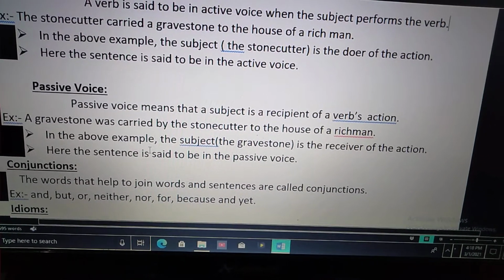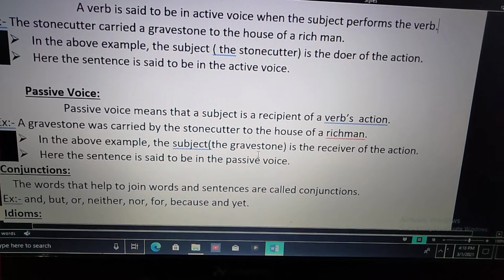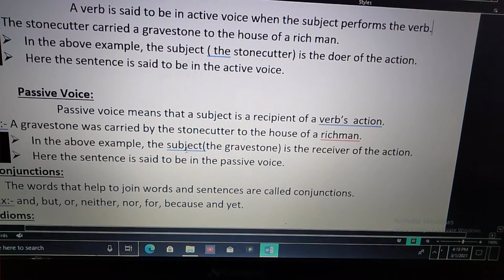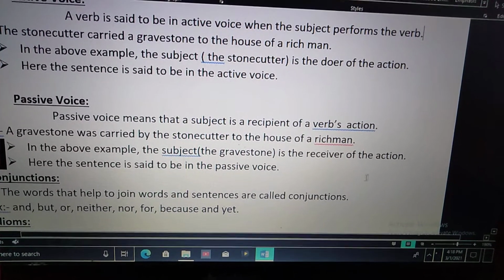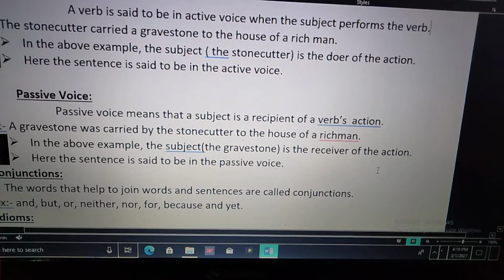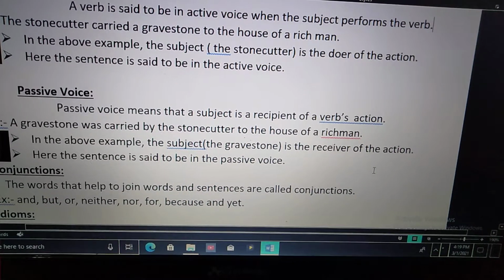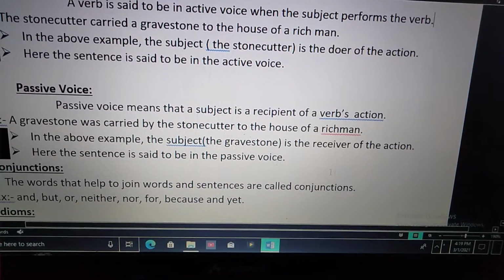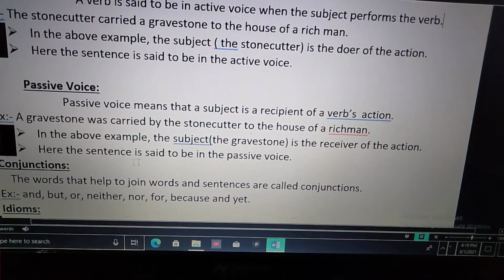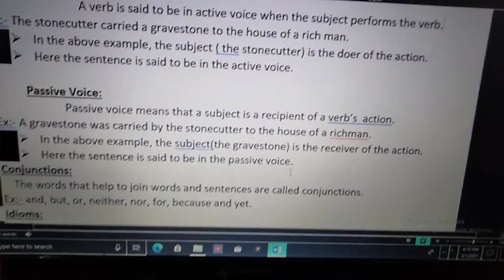In the above example, the gravestone is the subject, the receiver of the action. Means the gravestone was carried by the stone cutter to the house of a rich man. Here the sentence is said to be in the passive voice.